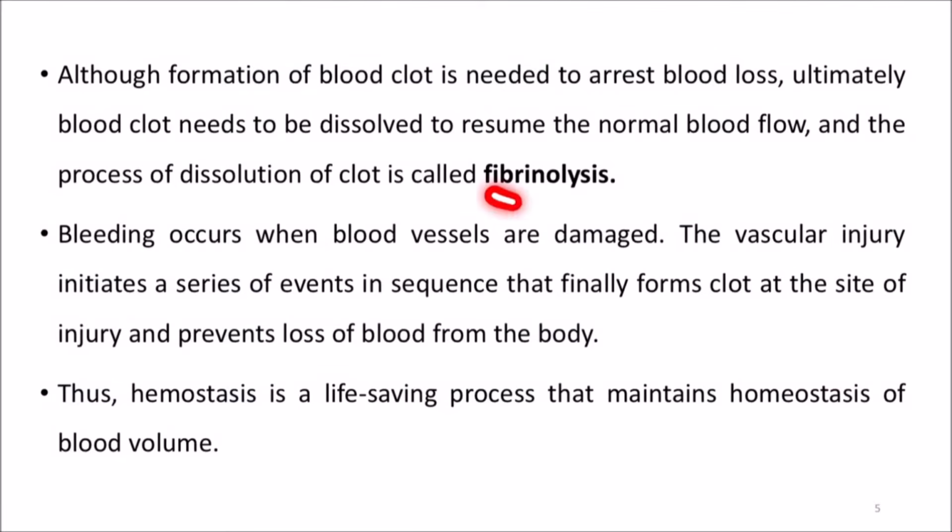So what do you mean by fibrinolysis? The process of dissolution of clot is called fibrinolysis. When it is actually happening, the formation of blood clot is needed to arrest blood loss. So what happens? The blood clot needs to be dissolved to resume the normal blood flow. So this process of dissolution of clot is called fibrinolysis.